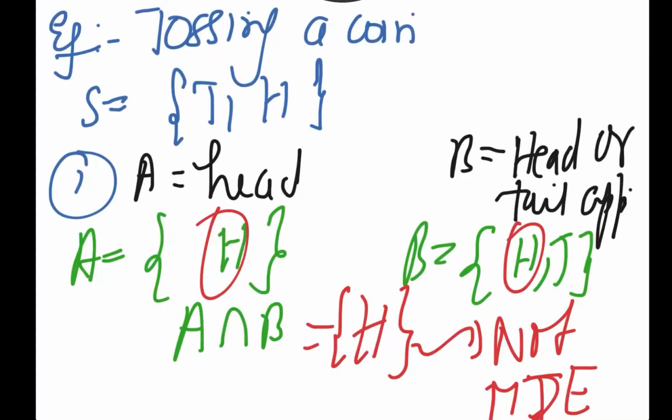So there are two ways of proving whether an event is mutually exclusive or not. Number one, if there is some intersection, then it will not be mutually exclusive. And secondly, we just check that if one is appearing, can there be a possibility that the other will appear or not.